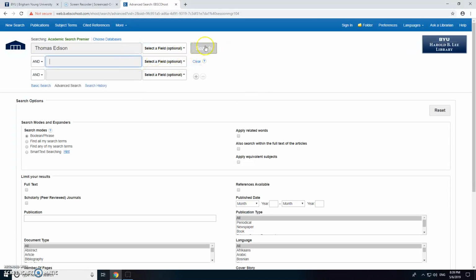The next thing I'm going to put is life. So I want to know more about the life of Thomas Edison. And then we're going to hit search.